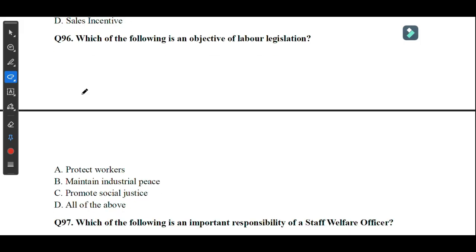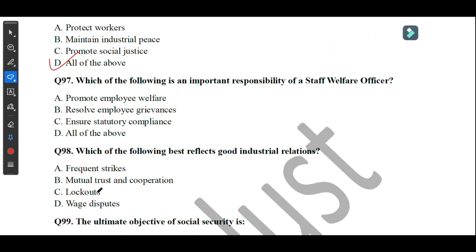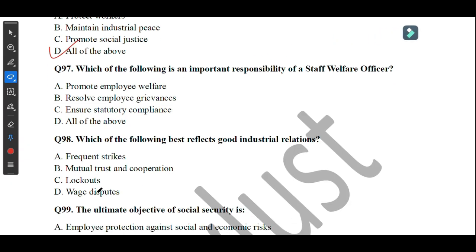Which of the following is an object of labor legislation? So here the answer is all of the above. Move on to the next question. Question number 97. Which of the following is an important responsibility of a staff welfare officer? So here the answer is option number D, all of the above. Move on to the next question.